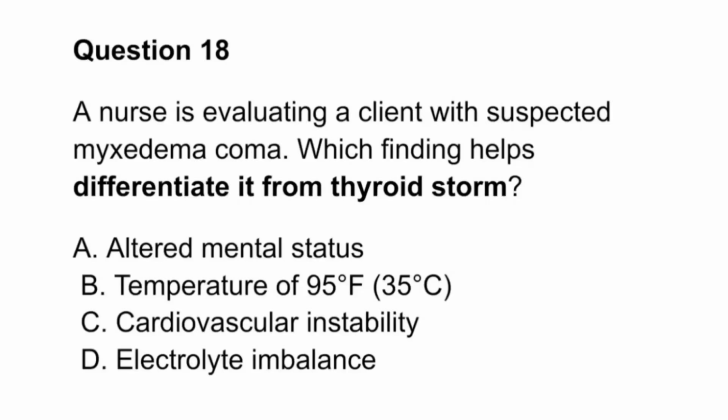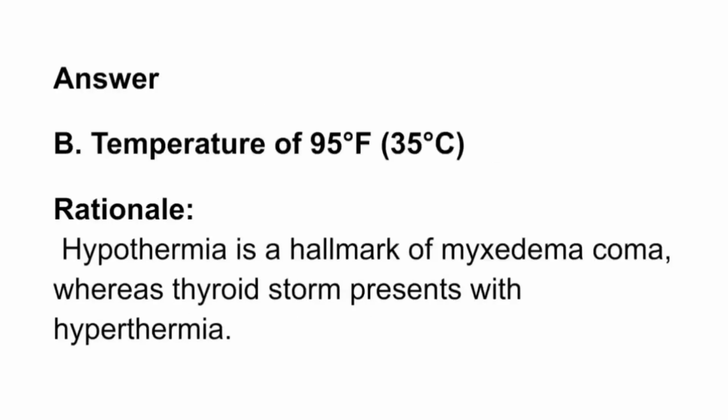Question 18. A nurse is evaluating a client with suspected myxedema coma. Which finding helps differentiate it from thyroid storm? A. Altered mental status. B. Temperature of 95 degrees Fahrenheit, 35 degrees Celsius. C. Cardiovascular instability. D. Electrolyte imbalance. Answer: B. Rationale: Hypothermia is a hallmark of myxedema coma, whereas thyroid storm presents with hyperthermia.